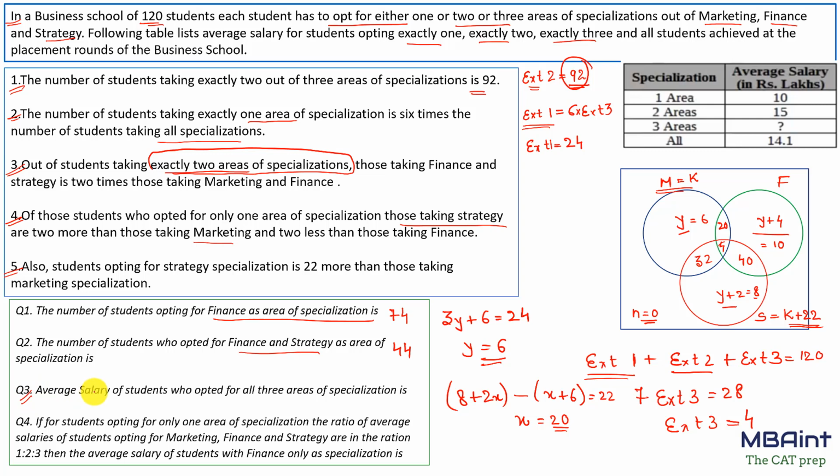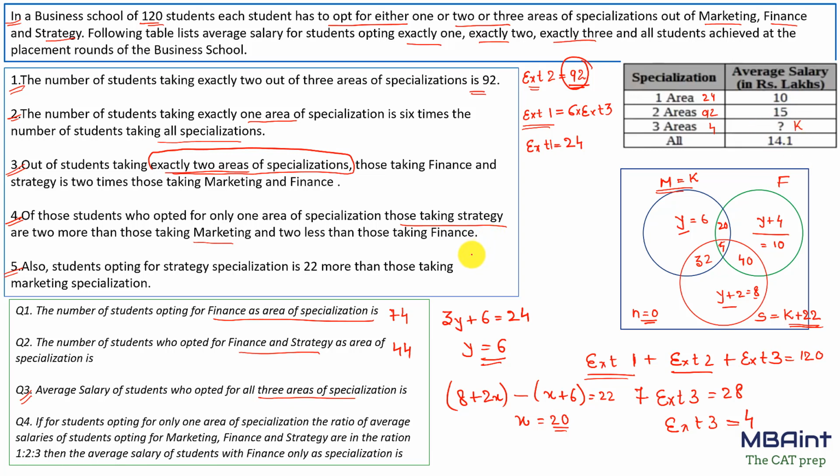Now let's see question number 3. It says the average salary of the students who opted for all the 3 areas of specialization. So asking the value over here. So let's suppose this is K. Now we can easily find it out. Number of students for one area of specialization, exactly 1, that is 24. Exactly 2 is 92, and exactly 3 is 4 over here. And K, and overall it is 14.1.